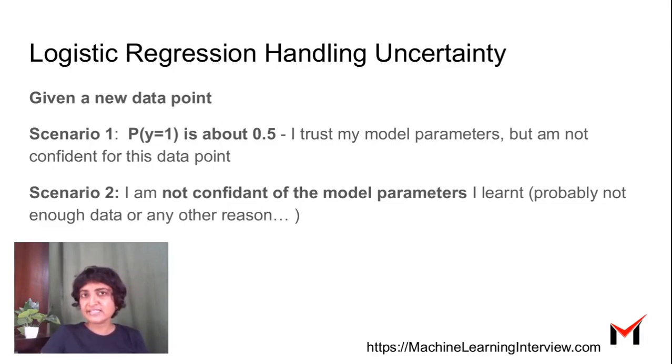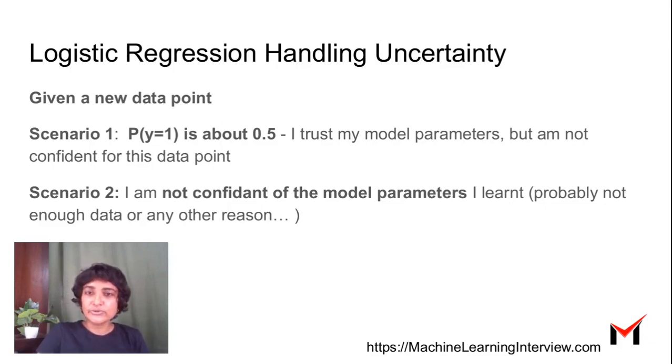In this case, it's hard for us to say whether it's an approval or not, because the probability of y equals 1 is neither high nor low. So this is one way of saying, I trust my model parameters, but I'm not confident about the outcome for this data point, because my model is not able to tell me confidently for this data point.